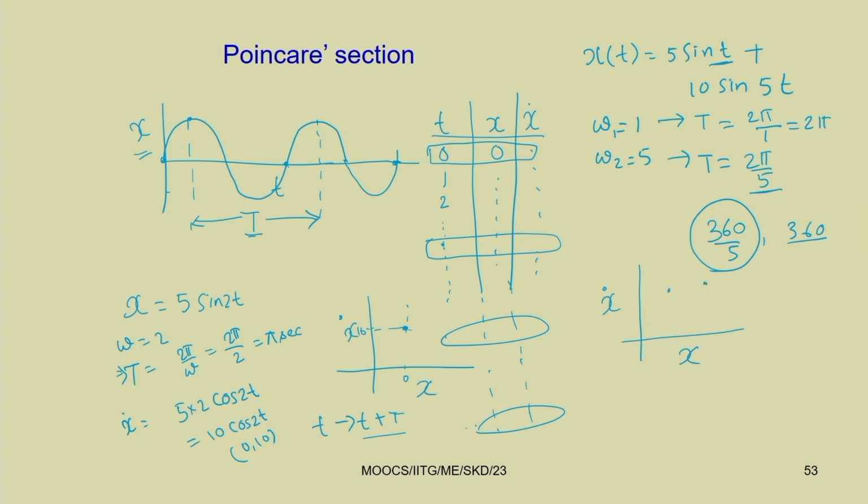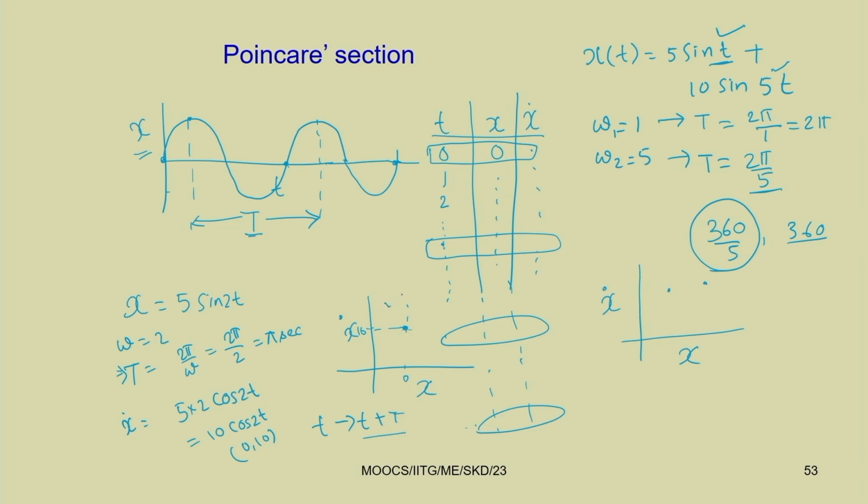So, you have a 2 periodic response, and if you plot it using x versus x dot, it is reducing to only 2 points. Instead of representing the whole response over the whole time, we can represent the same thing using this Poincare section with just 2 points. So, this is the Poincare section.